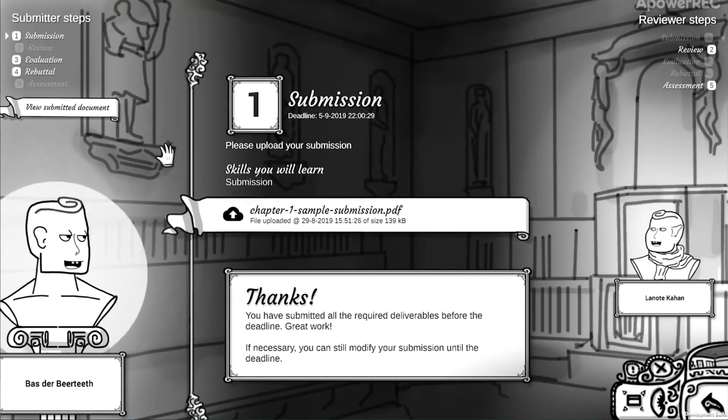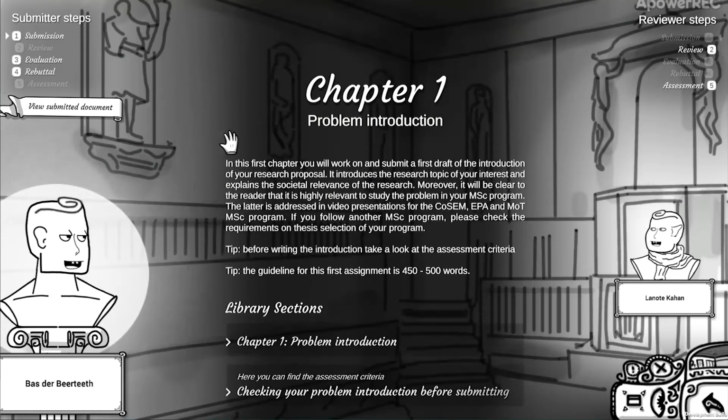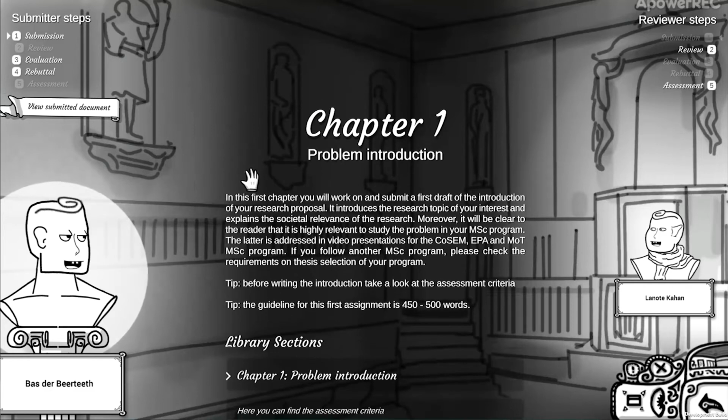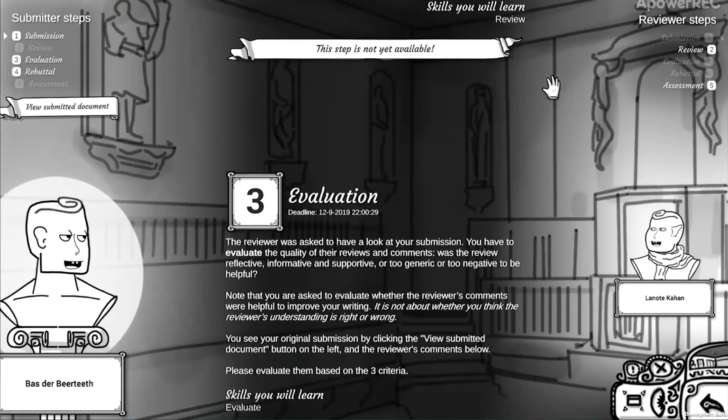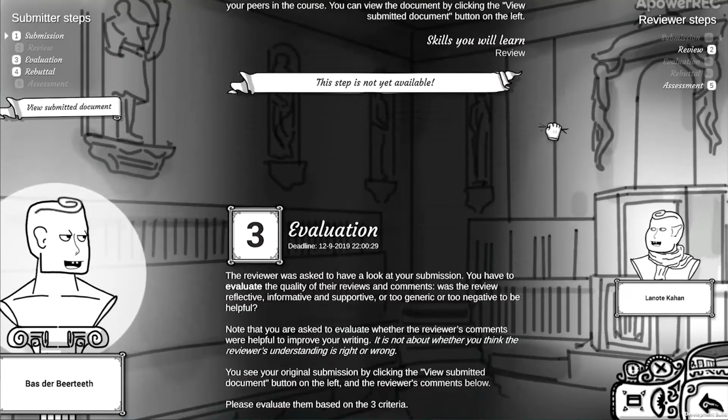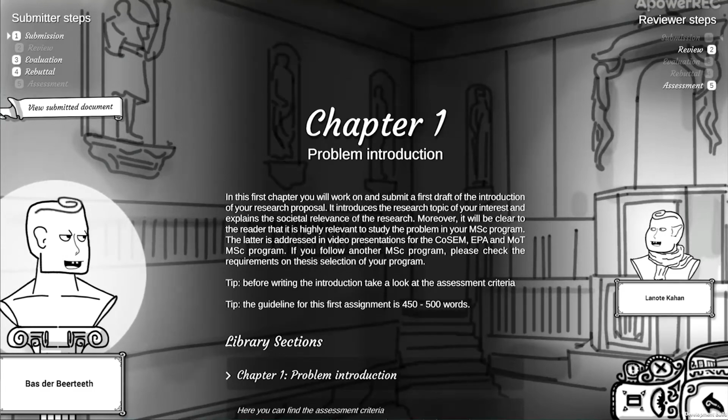The contents of this page depend on the chapter and branch you picked. For instance, if you clicked on a deadline for writing a review in Chapter 2 for some peer's submission, you will find yourself on the right side as the reviewer, the peer on the left side as the submitter, and your review and your peer's replies in the middle. As you may see, we are now working on Chapter 1. We are currently the submitter here on the left. And these are all the steps I eventually need to do.